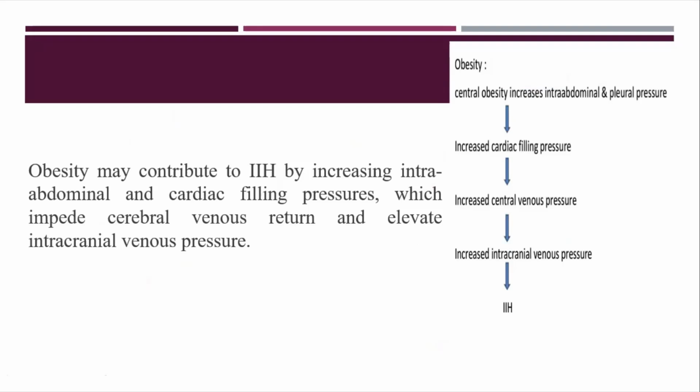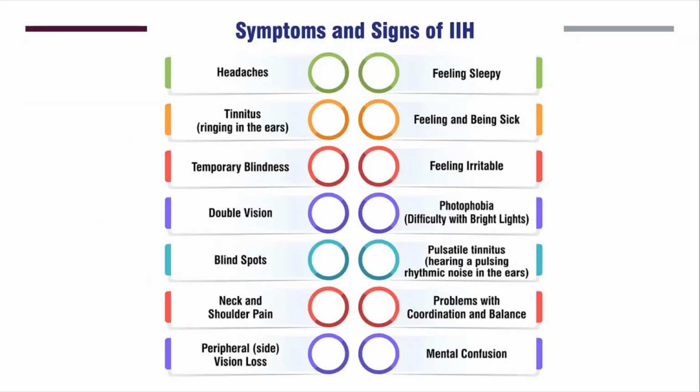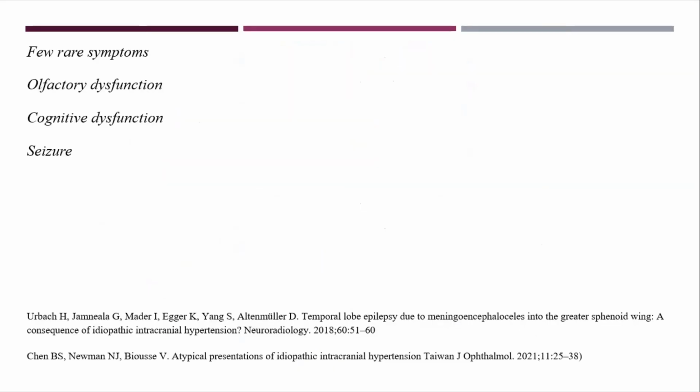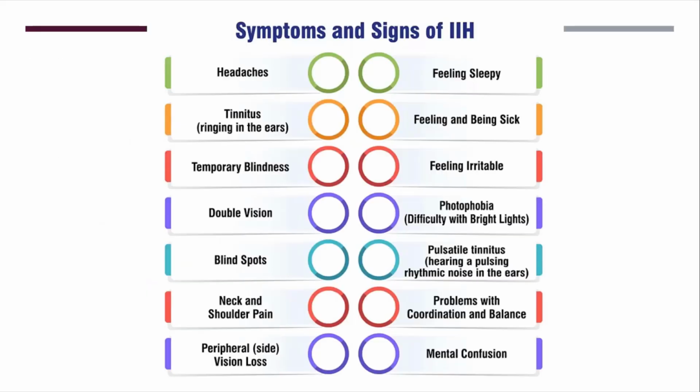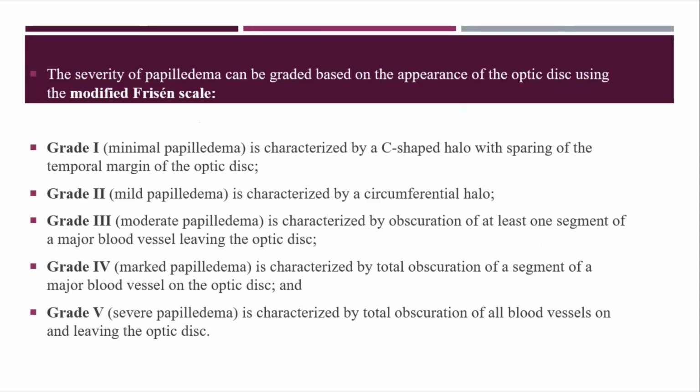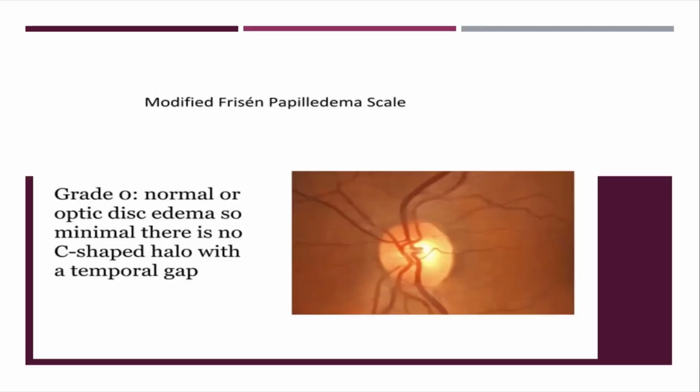I'm skipping these slides which I've already covered. Symptoms and signs have already been discussed. The main features are headache, tinnitus, blindness, and transient visual obscurations. Other rare symptoms can also present in IH and should not be missed: olfactory dysfunction, cognitive dysfunction, and seizures. The first symptoms, like headache, tinnitus, temporary blindness, and transient visual obscurations, can be precipitated by forward bending and the Valsalva maneuver. We know the grades of papilledema, and I don't want to repeat them because everybody is hungry.